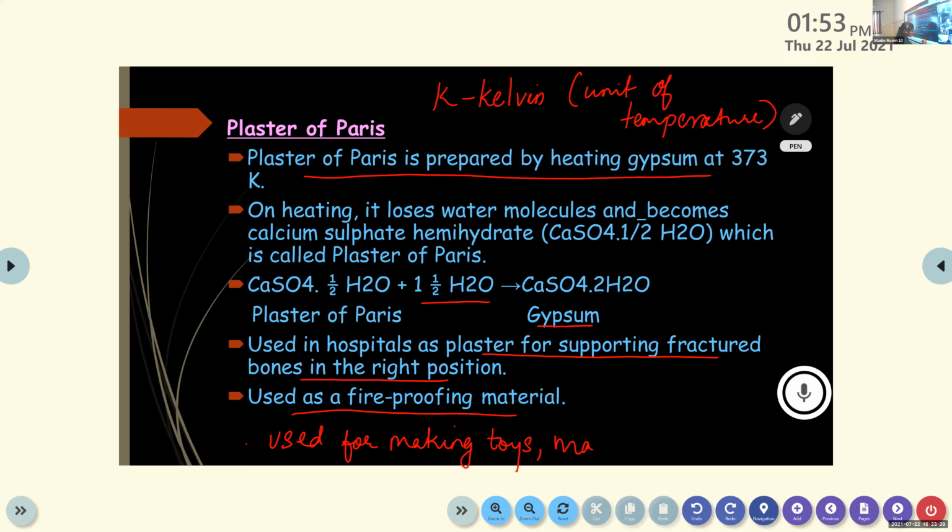So, materials for decoration, and for making surfaces smooth.